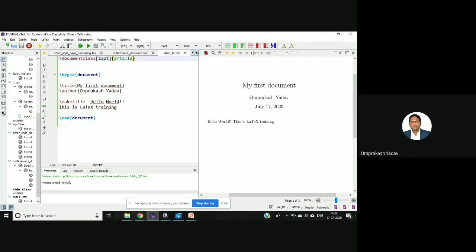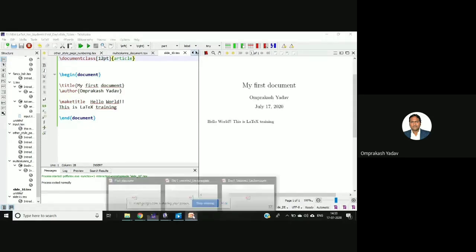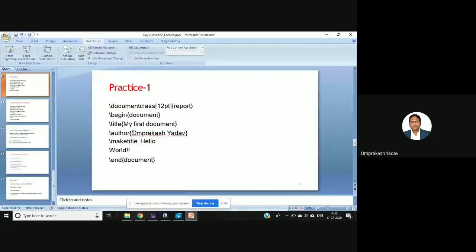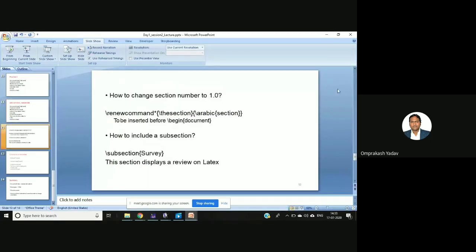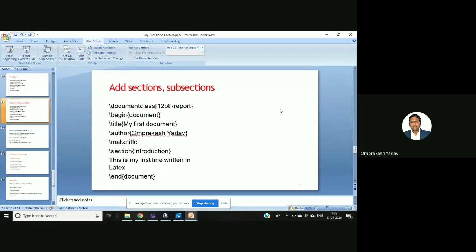Okay. Now let's go to the slide. Then the next part: how to add sections and subsections to our document. We have seen how to create the title, how to create the document, report, article, or book. Then in that book or article, how we can use a section or subsection. So let's see by example.